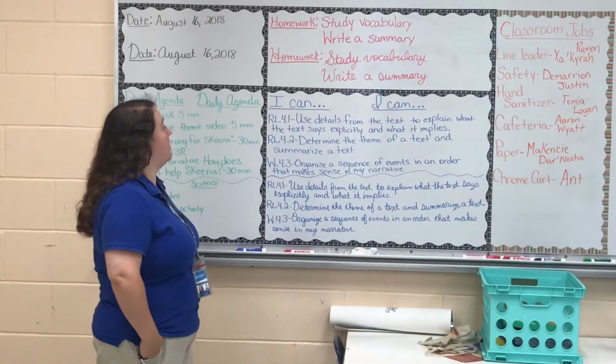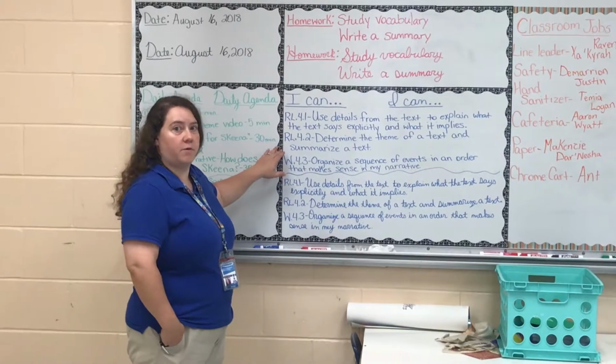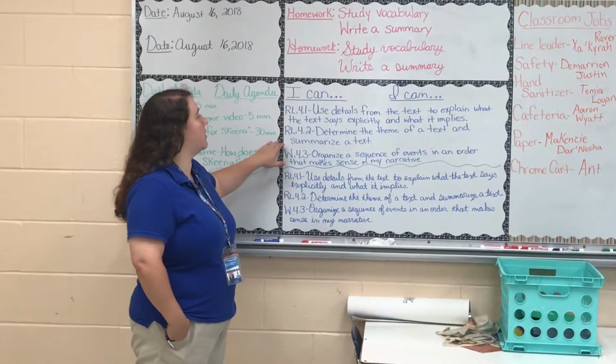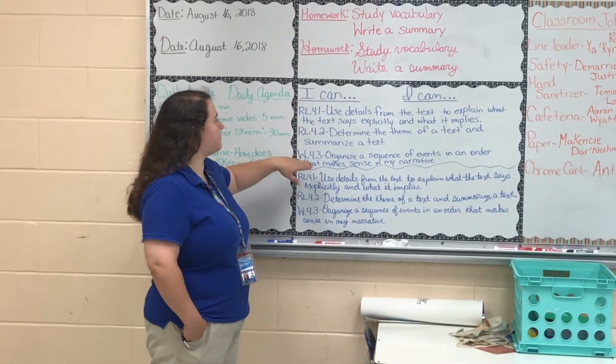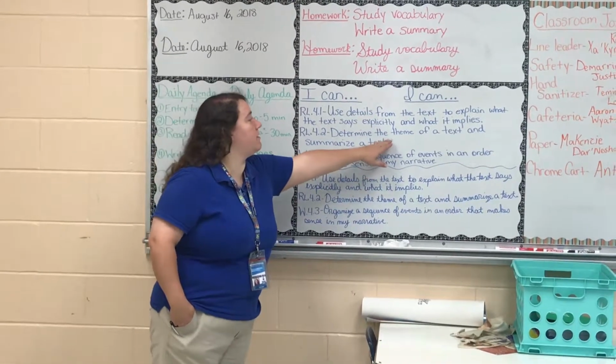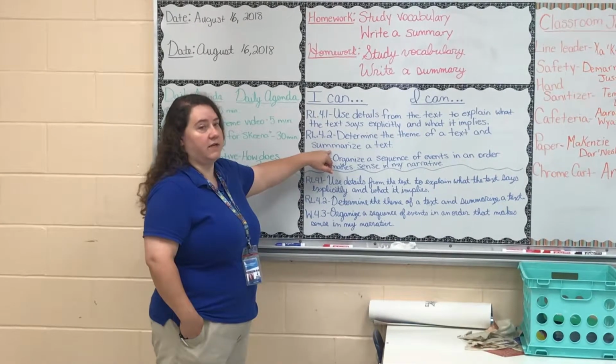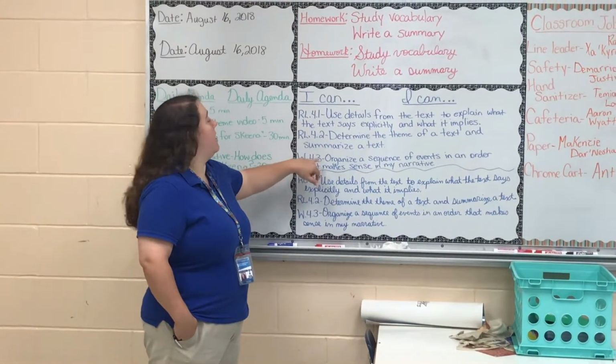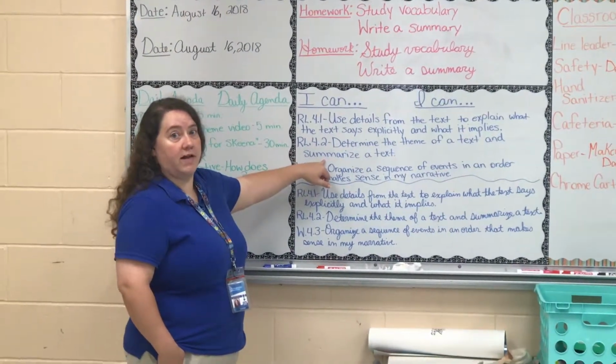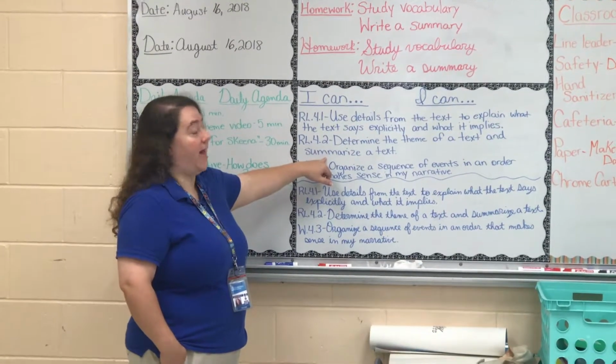The second learning target for the week is RL 4.2, determining the theme of a text and summarizing the text. We have been using graphic organizers for both of these for students to pull out the details, to be able to know how those details relate to a theme and how they can summarize it using the characters and the setting. So I'm measuring it by seeing their graphic organizers as a completed product and what they have.